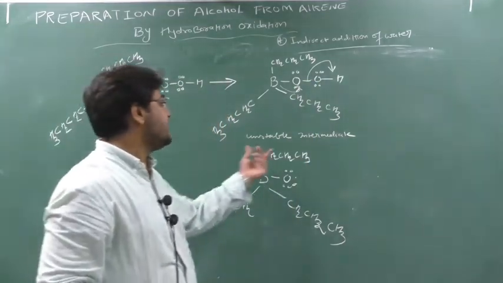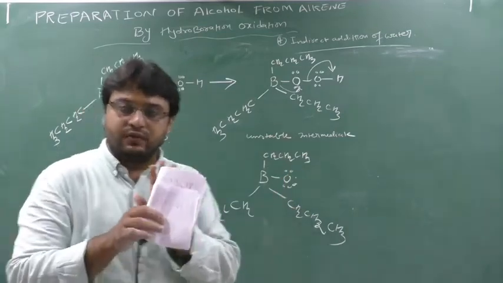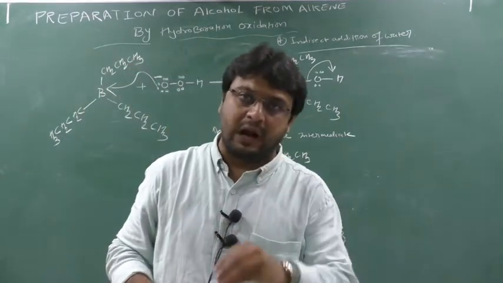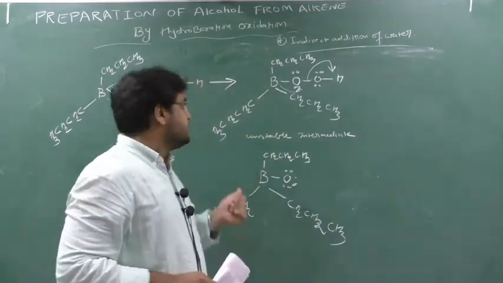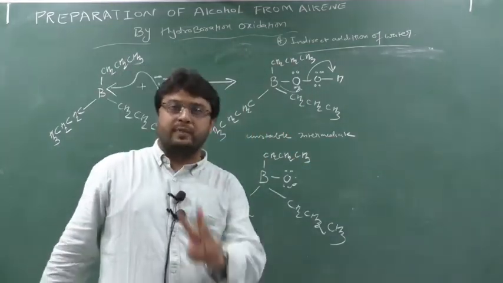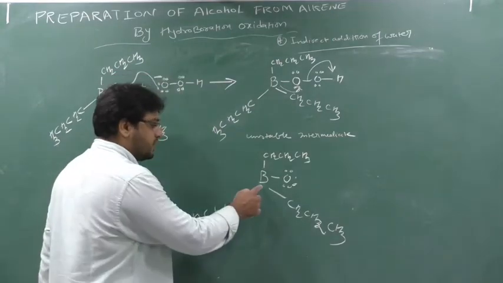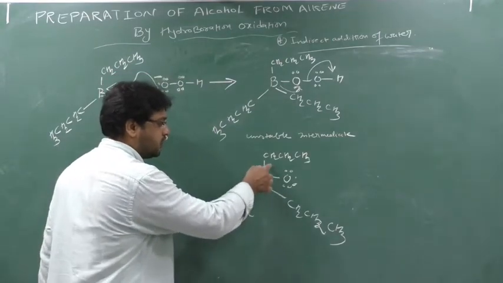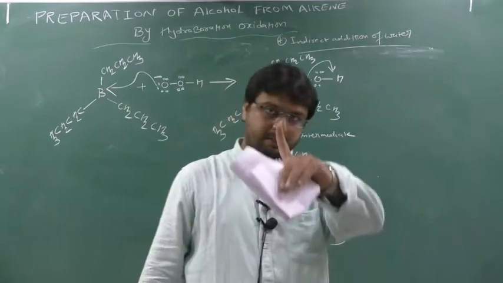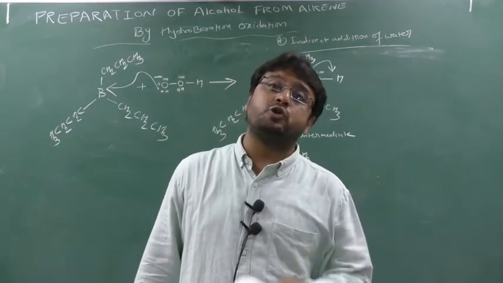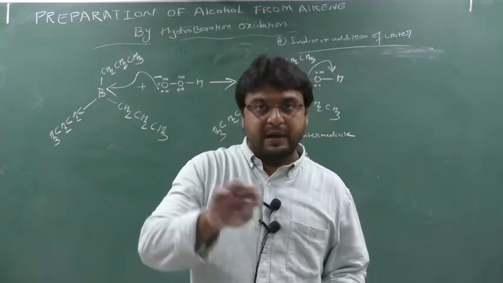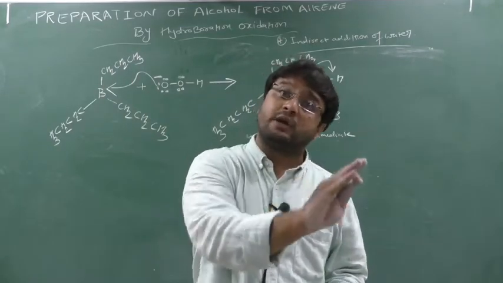Problem number 1: why is it an unstable intermediate? It is very important. It may be asked in the exam, it may not. This is my knowledge I am telling you. The first problem is with this boron. Boron has the capacity to make 3 bonds. Now see here, how many bonds has boron made? 1, 2, 3, 4. Unstable. Point number 2: oxygen has the capacity to make how many bonds? 2 bonds. Either it makes 3 bonds, unstable, or it makes 1 bond, unstable.